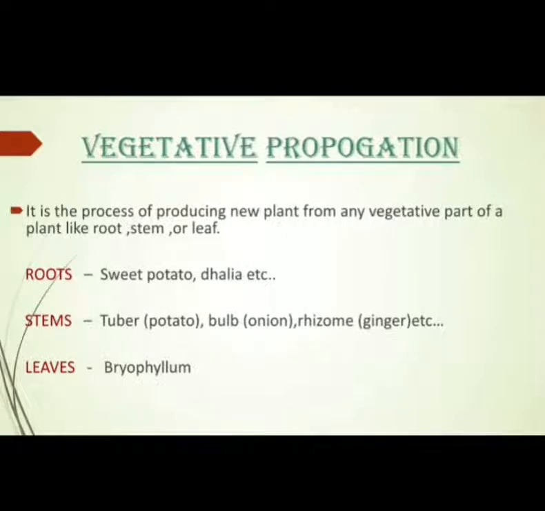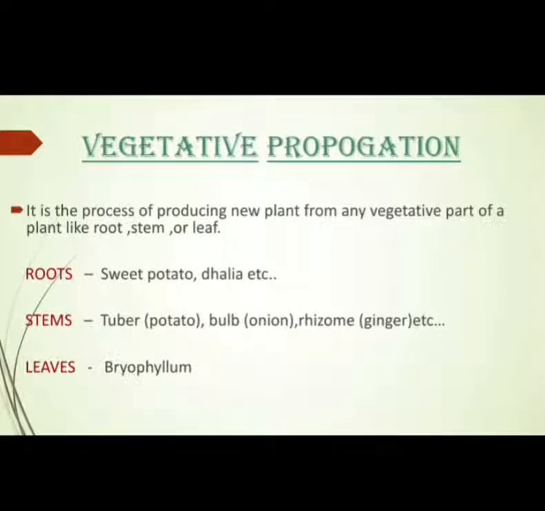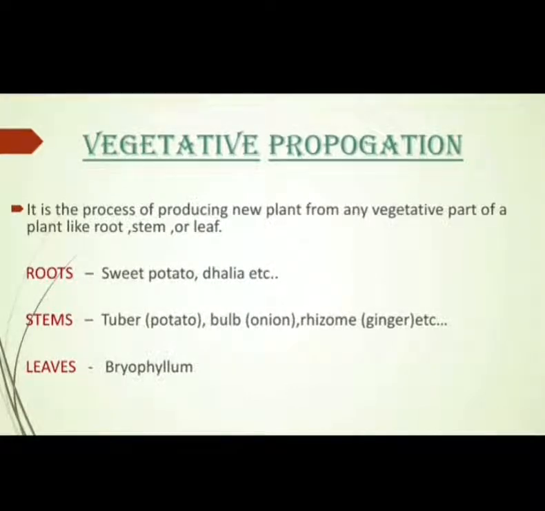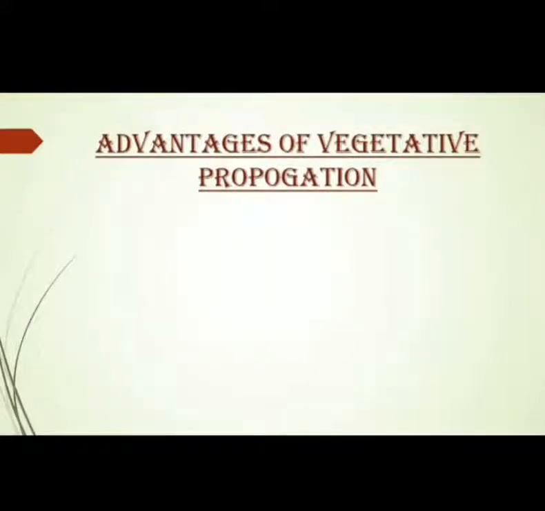Natural methods of vegetative propagation are through root, stem, and leaves. Artificial methods of vegetative propagation are, you may please note it, cutting, layering, and grafting. Hope it is clear. So when you see the slide, please note down the points in your notebook. Next, we'll see the advantages of vegetative propagation.